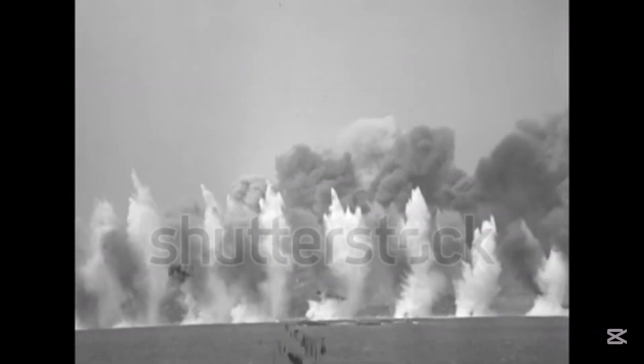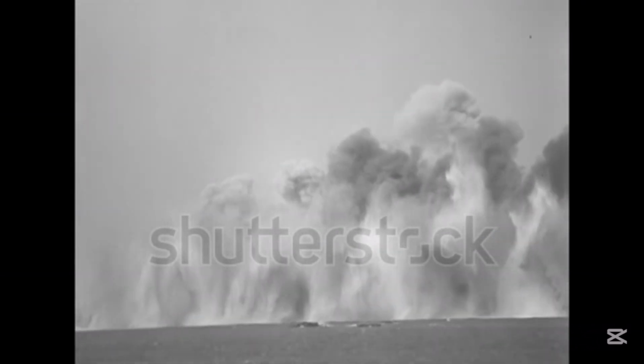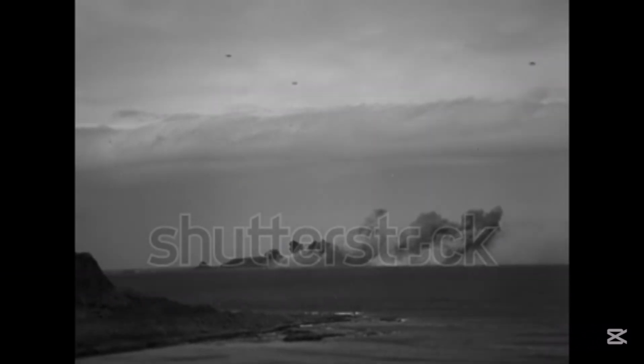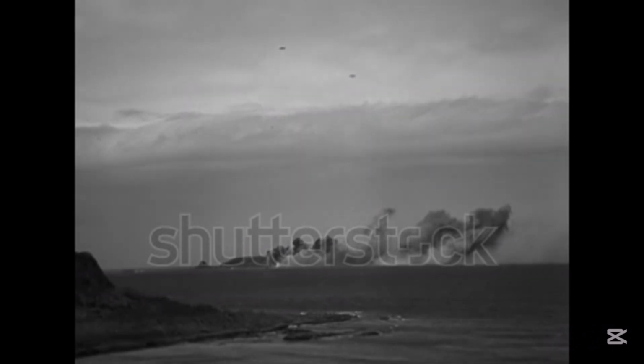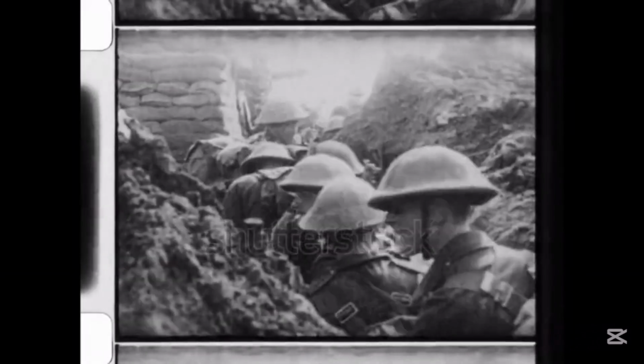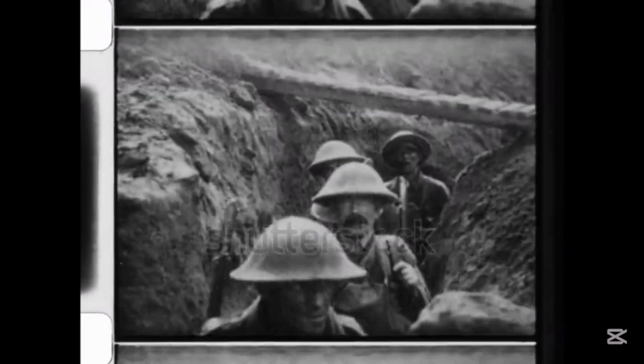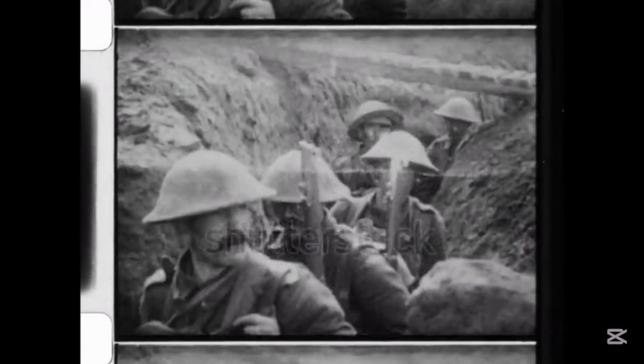He wanted to create a new Roman Empire and started taking over new land. In Japan, military leaders took control of the government. They wanted to make Japan the most powerful country in Asia. And in Germany, Adolf Hitler used fascism to take full control. Together, these countries formed what would later be called the Axis powers. They had one thing in common. They wanted more land and more power.